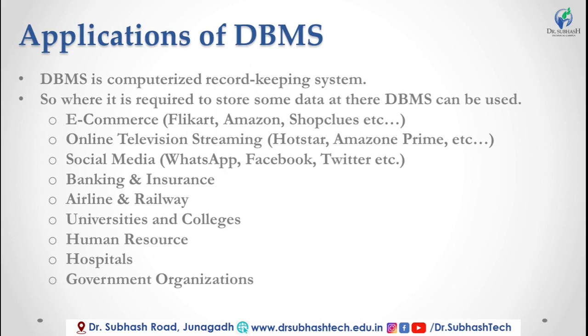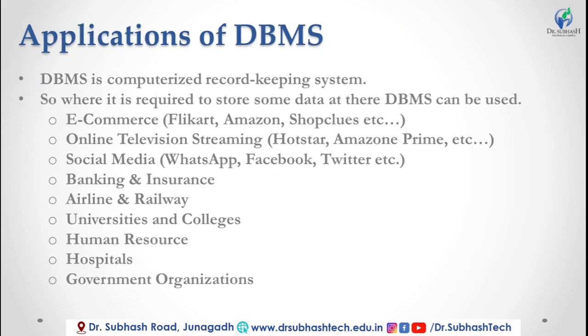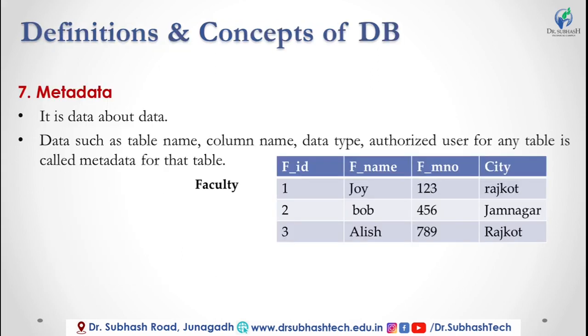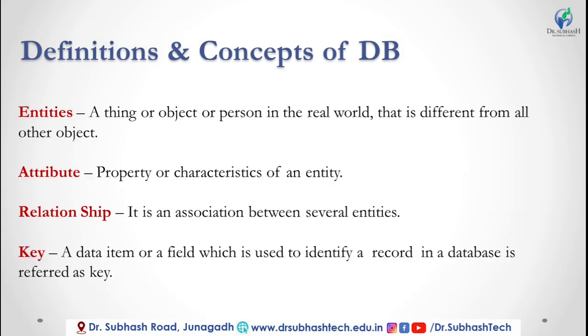Applications of database management system, where DBMS is used: e-commerce, online social media, banking, airlines, universities. We take different examples for these applications. Metadata is data about data; which type of data is stored in our table is informed by the metadata.